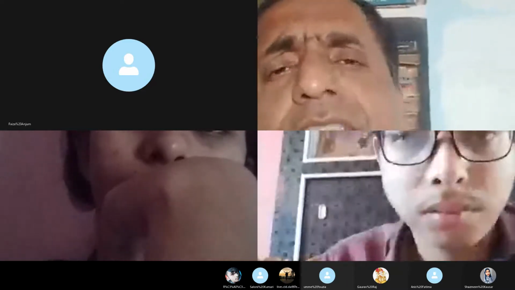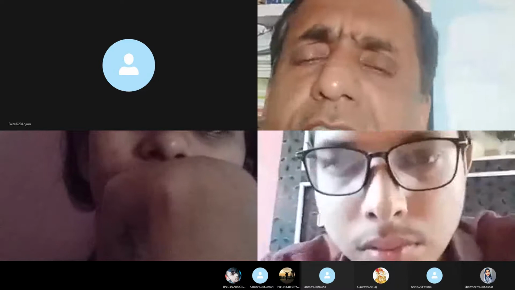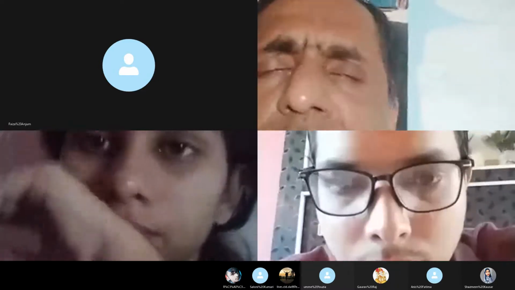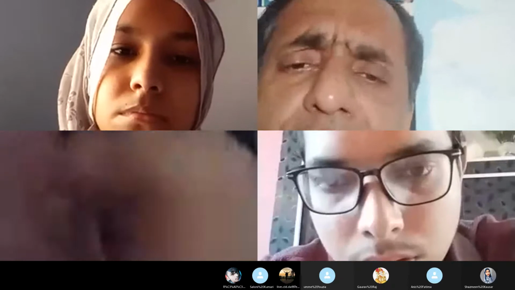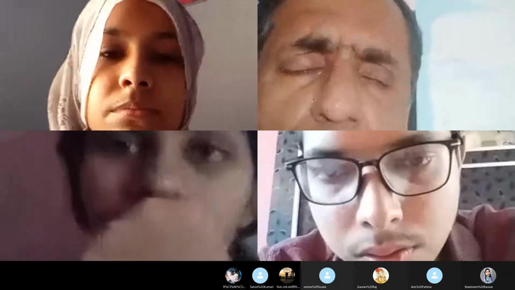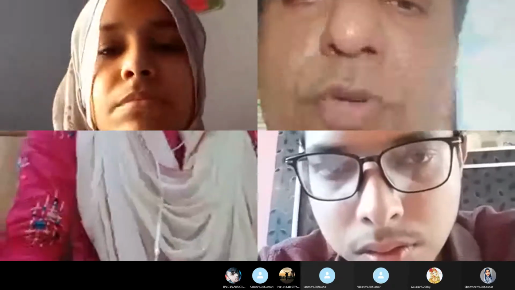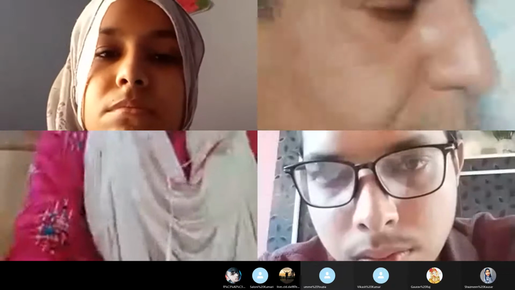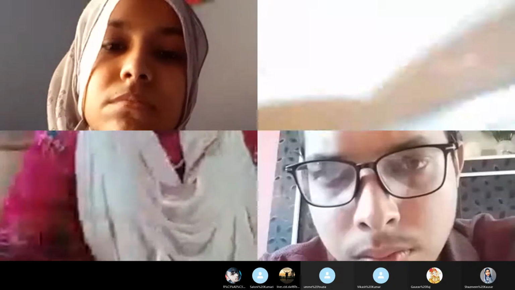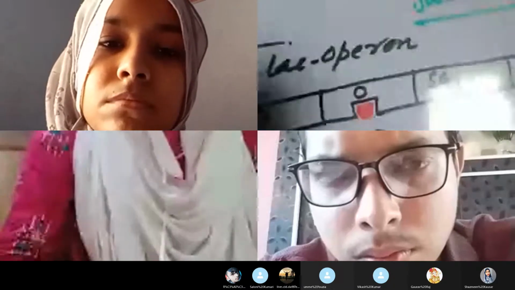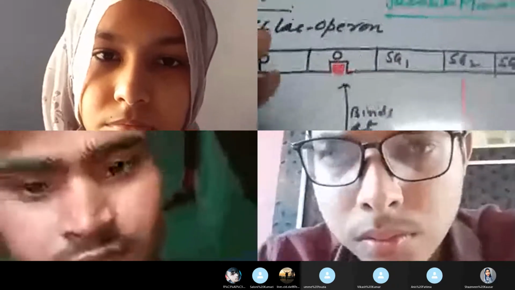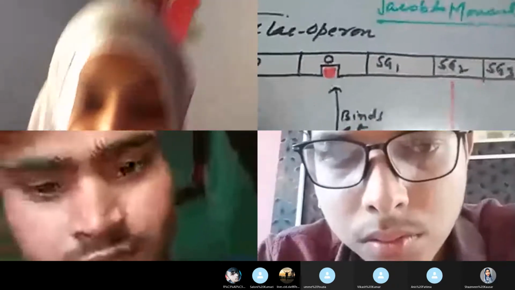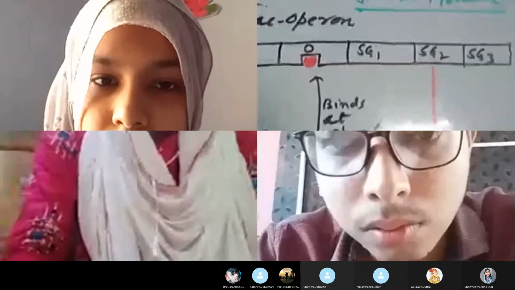And the third enzyme is encoded by the structural gene 3, and that enzyme is known as transacetylase, which is required for acetylation. So now, let us look at the whiteboard, and I am going to explain the mechanism of this regulation of the lac operon. This is the lac operon. I have already shared the image of this switched off and switched on lac operon in your WhatsApp group.